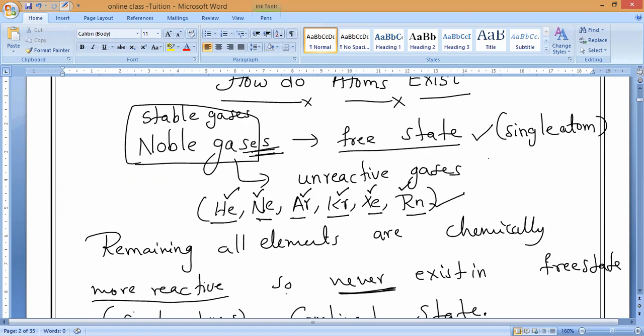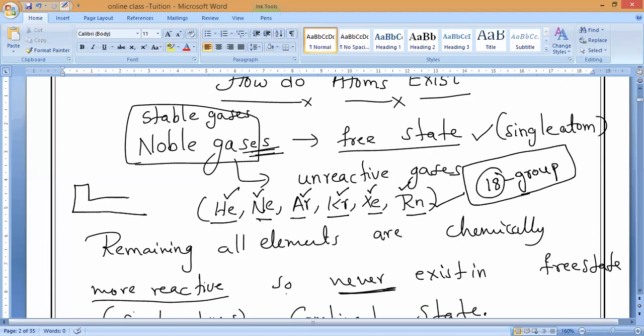These are also present in the periodic table. You don't know what the periodic table is. In the periodic table, they are present in the 18th group. Totally in our periodic table, we have 18 groups. At the last group, these elements are present. Is it okay, everybody? The periodic table and all you will study in class 10th. Now it is not there, so you don't need to worry. So group 18 is also extra information, but the gas names are important.